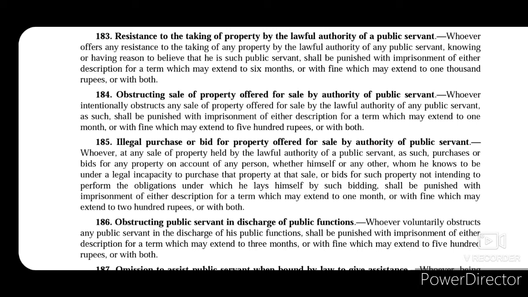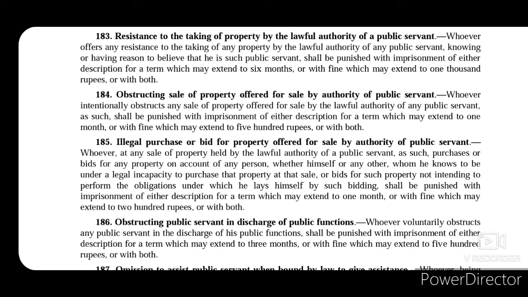Now let's move on to section 183. Now section 183, 184, 186 and 187 deal with obstructing or disobeying orders of public servant. So it comes under the head of obstructing or disobeying orders of public servant. So whoever resists the taking of property by the lawful authority of a public servant will be punished under section 183.